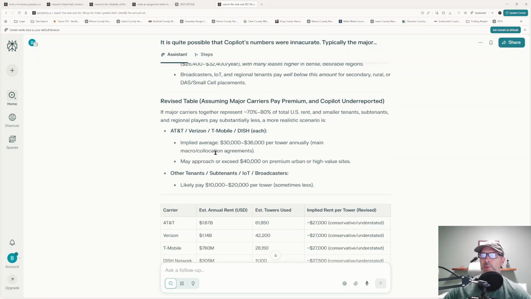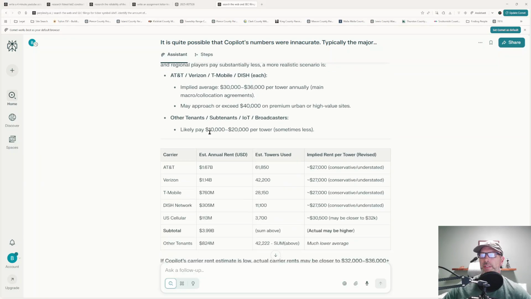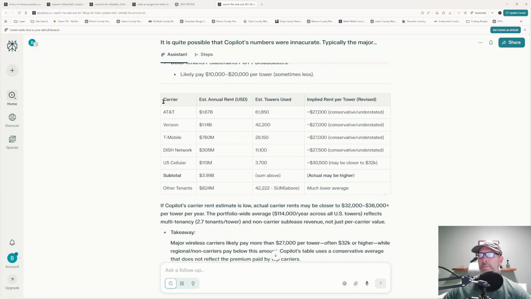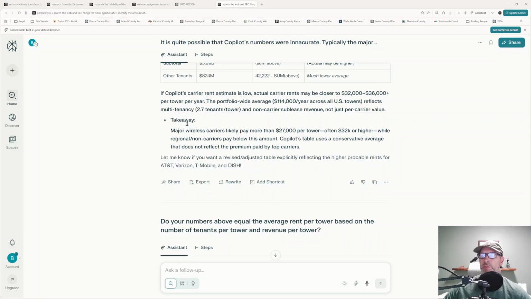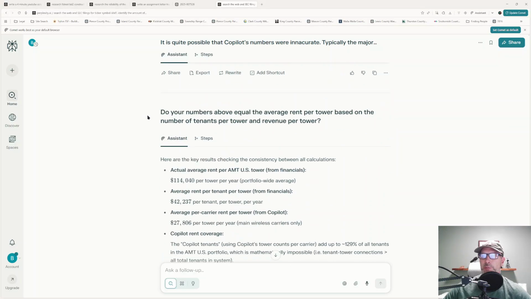It revises the table then to say, well, these are the implied averages. Other tenants are likely in this range. It does give us numbers on AT&T, T-Mobile, but again, this is using information that is not factual. But then the conclusion comes down to if Copilot's carrier rent estimate is low, actual carrier rents may be closer to this range, portfolio Y averages this range, and then I had to give it another prompt finally.